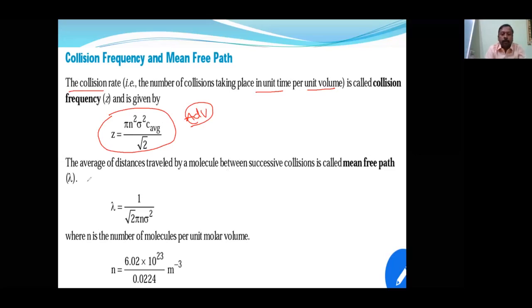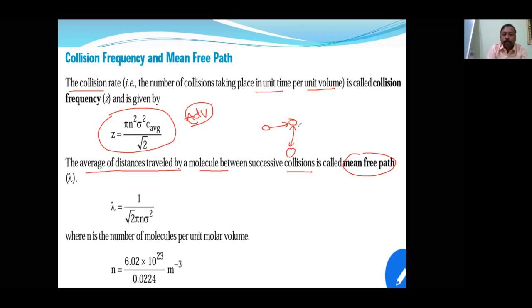Now, what is lambda? The average distance traveled by a molecule between two collisions is called the mean free path. Suppose this is the collision that has taken place between them. Then this molecule moved here and then a collision took place.